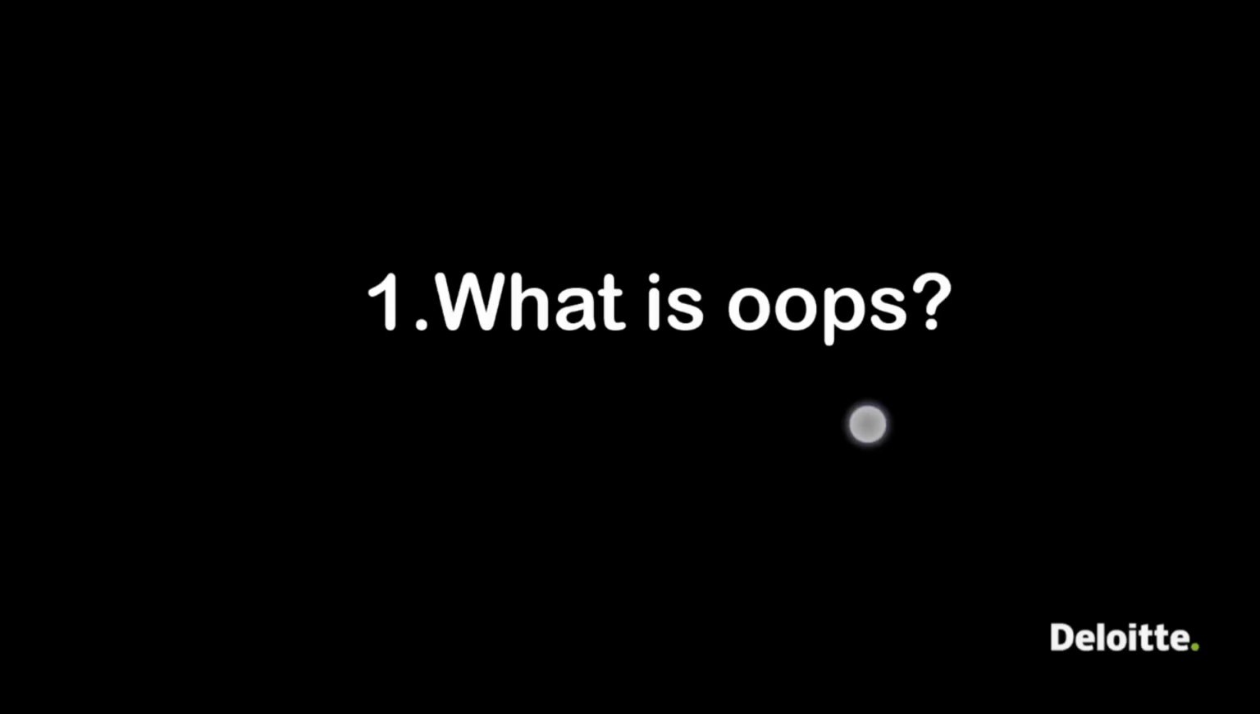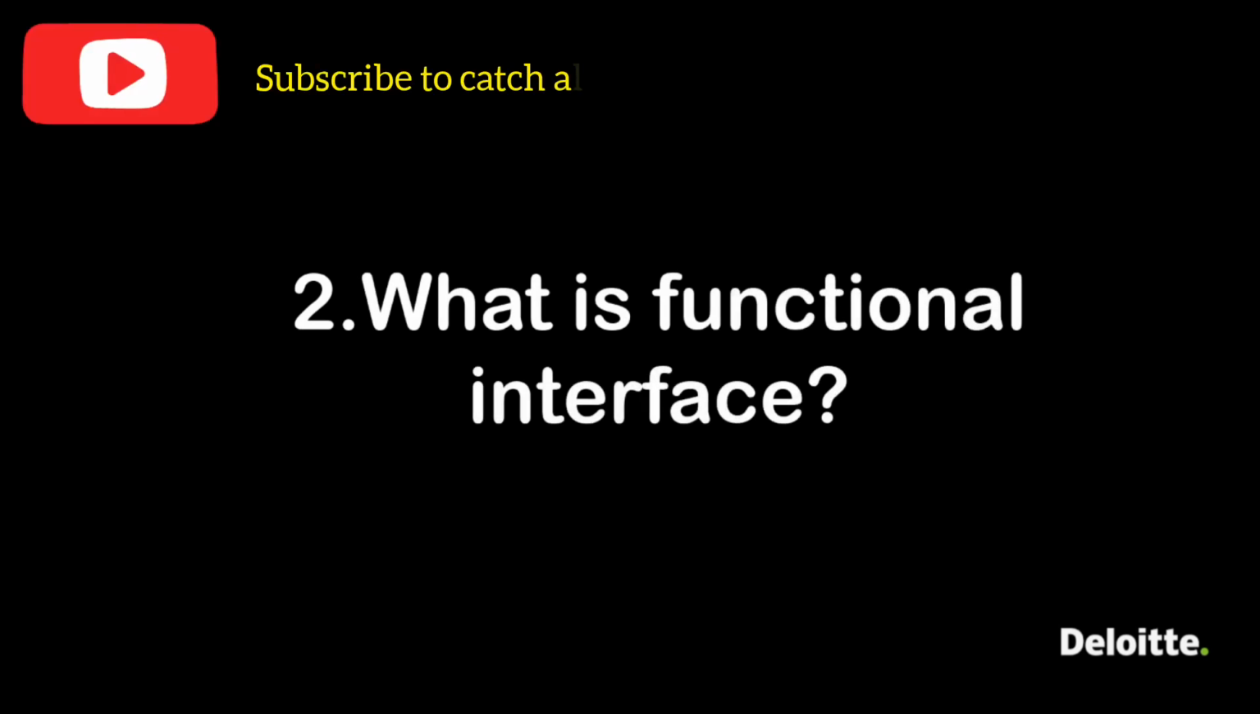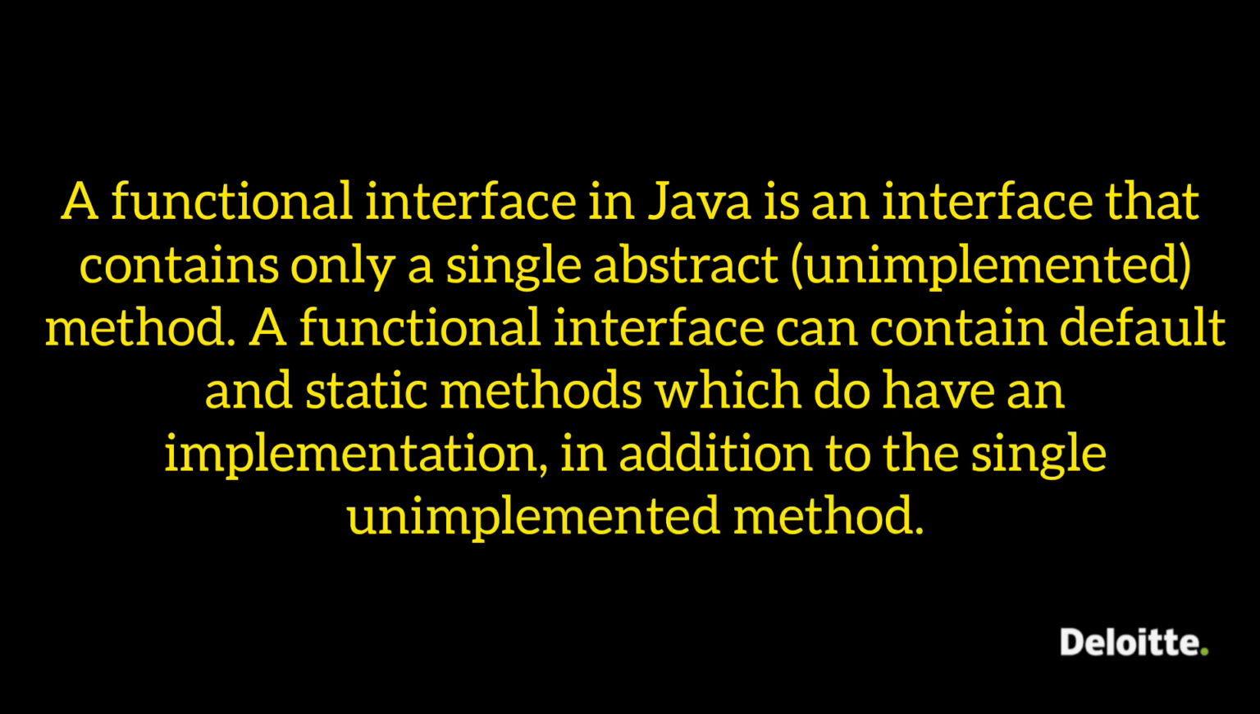Now coming to the next question, what is a functional interface? A functional interface in Java is an interface that contains only one single abstract method. Abstract means unimplemented method, and there can be any number of default and static methods. So that is called a functional interface. There were interfaces with one method before Java 1.8 as well. In Java 1.8, the @FunctionalInterface annotation came into the picture.